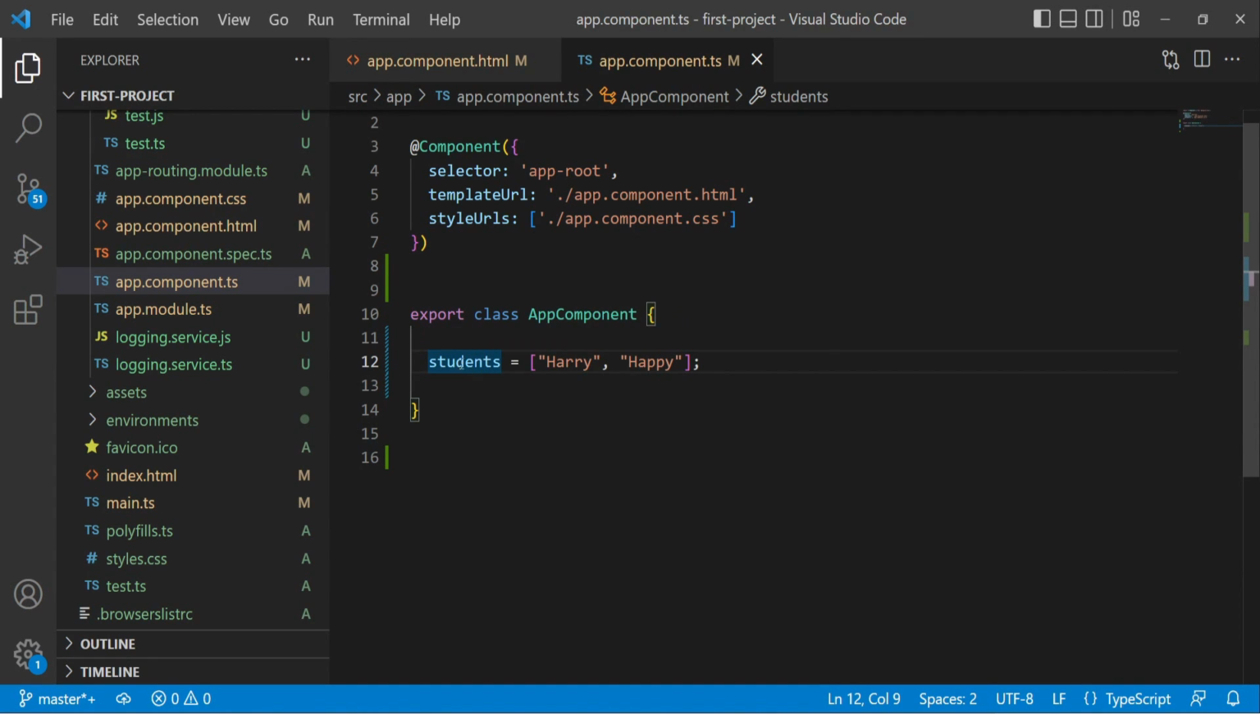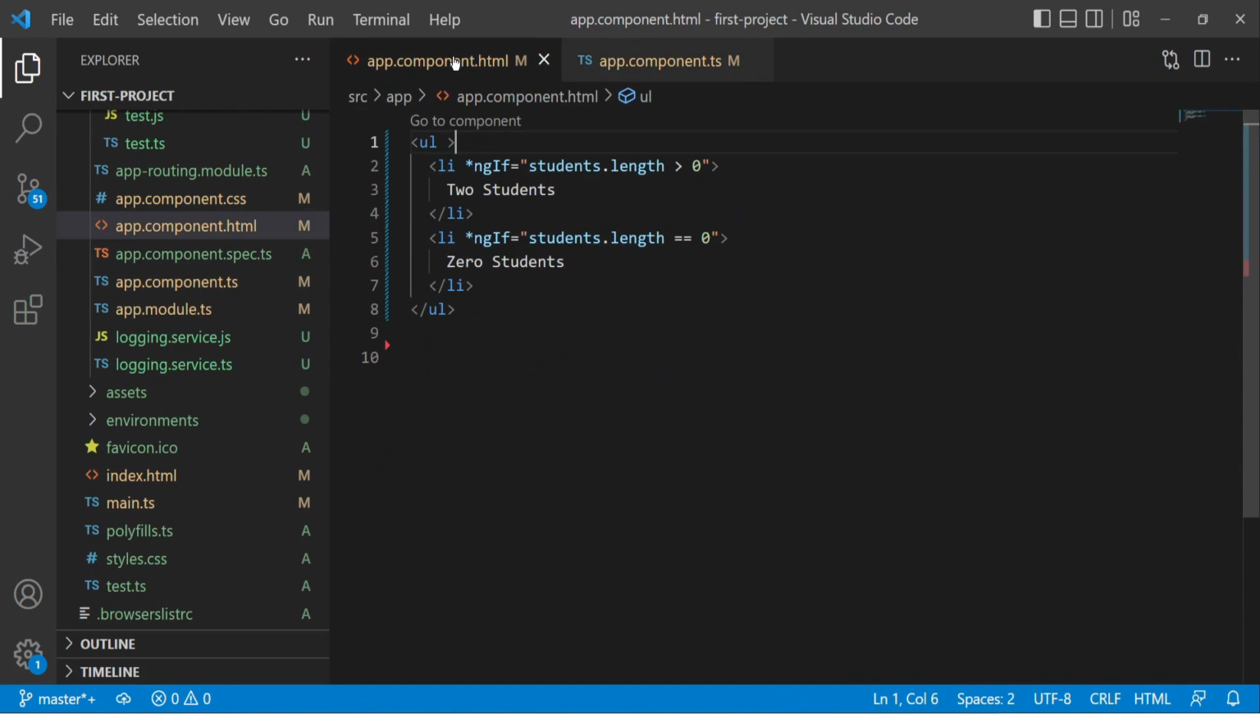Suppose in the app component we have a field array of students with two students here, Harry and Happy. Now this component has this HTML template. Now if you see here, we have a list with two items. Now as per the code, if student.length is greater than 0, then the first list item will be displayed, which is 2 students. If student.length is equal to 0, then the second list item will be displayed, which is 0 students. Let's run both the cases.